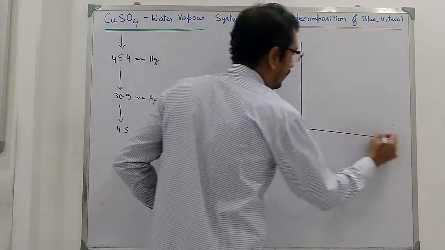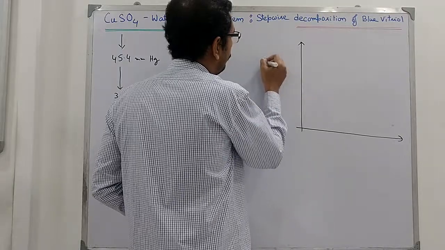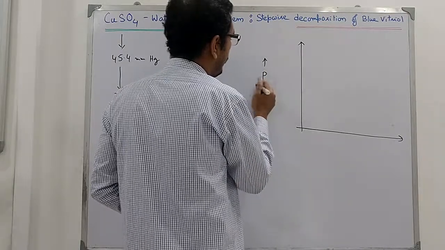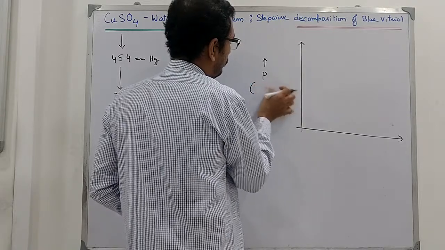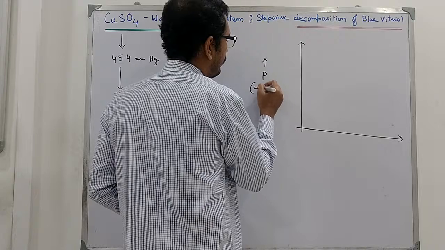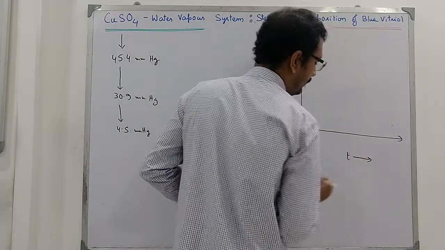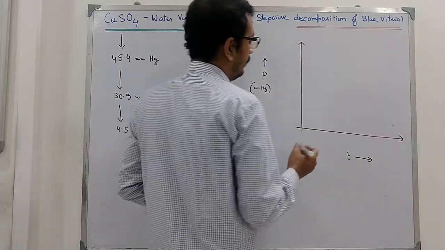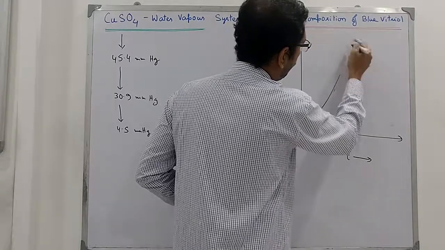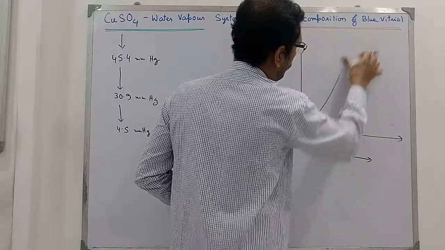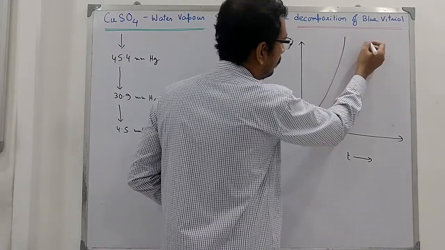Now we will draw the temperature pressure phase diagram for this solid gas system. We will draw the y-axis to be pressure in millimeter Hg and this in degree centigrade. Now we will have the graph to look like this one.